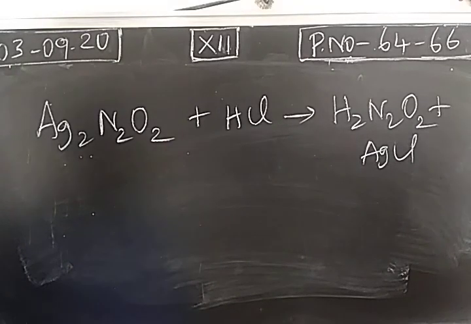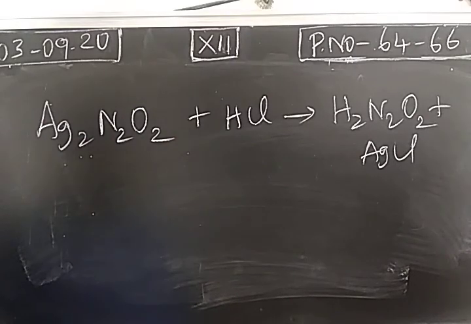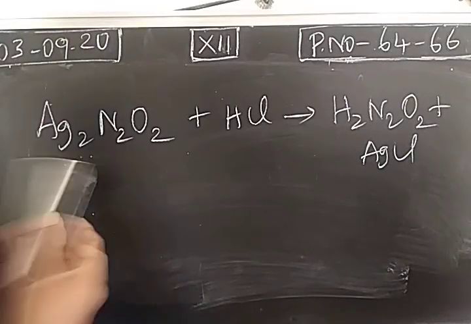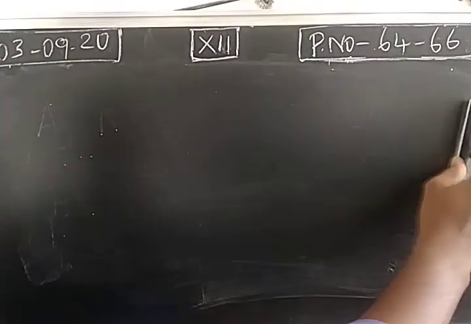In all preparation methods, I am just writing the unbalanced equation. In the examination, you have to write the balanced equation. So just memorize the coefficients. Don't write unbalanced equations. You write balanced equations. So using silver 1 hyponitrite, we prepare hyponitrous acid.